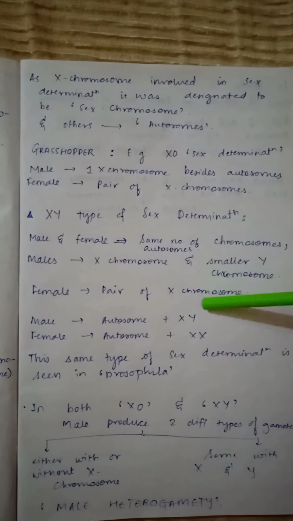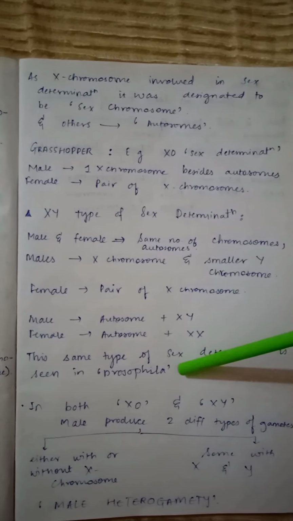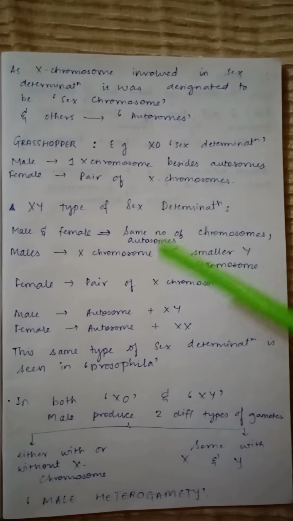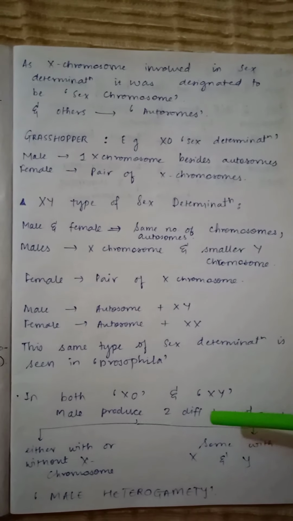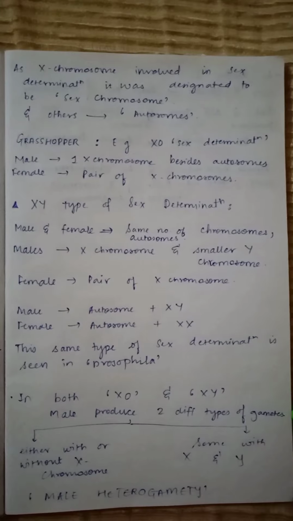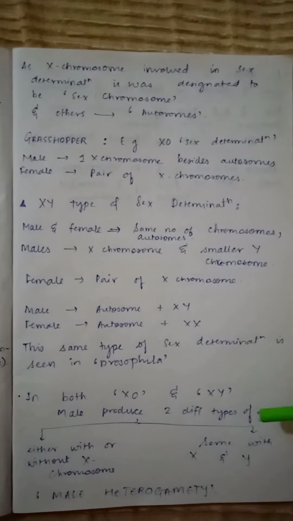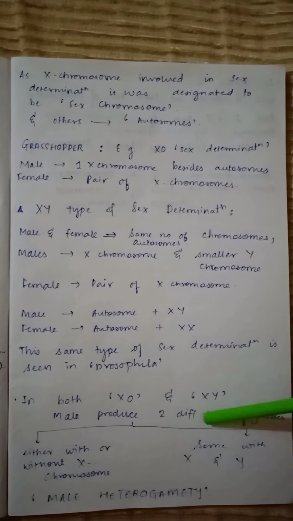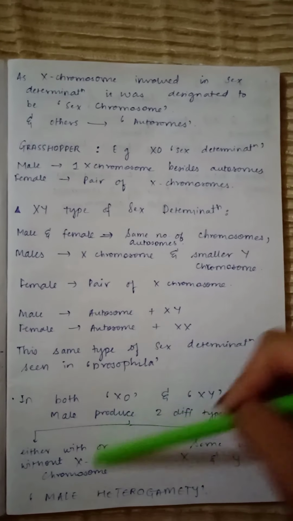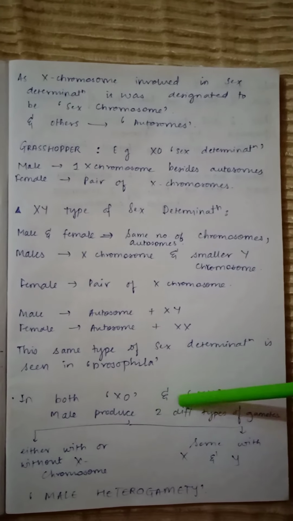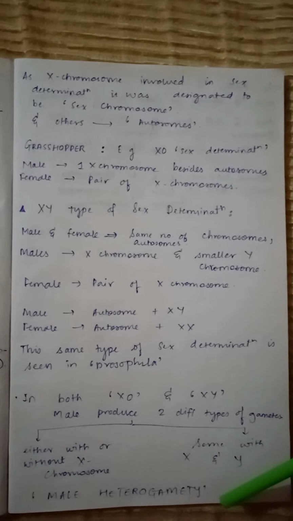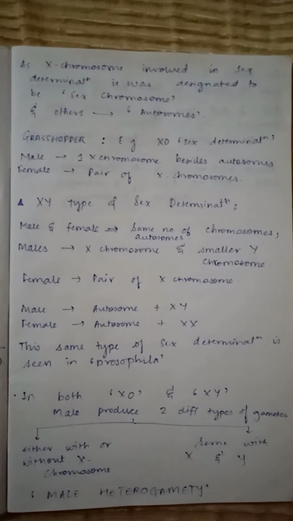This same type of sex determination is seen in Drosophila. In both X0 and XY, the male produces two different types of gametes, that is, either with or without an X chromosome, or some with an X chromosome and some with a Y chromosome. So as the male is producing two different types of gametes, it is known as male heterogamety.